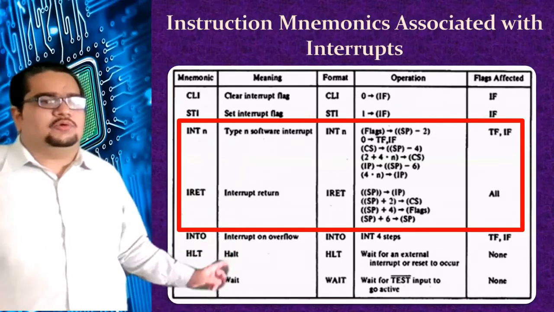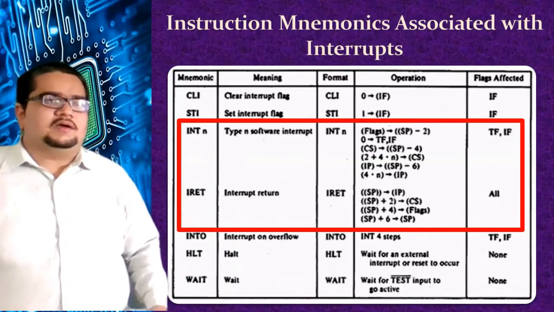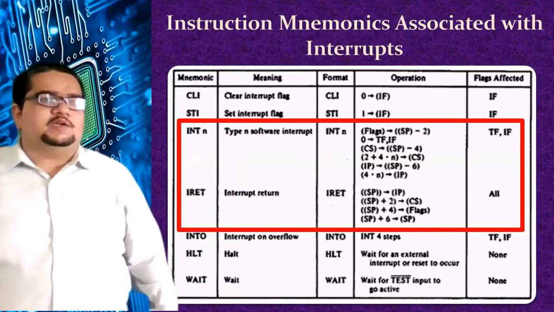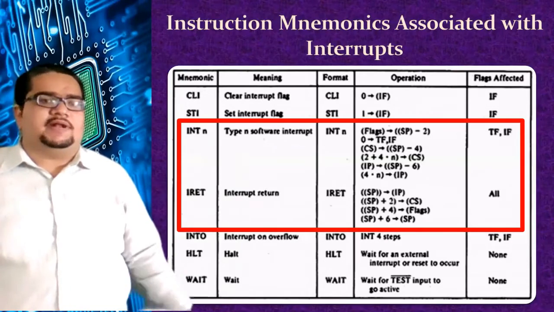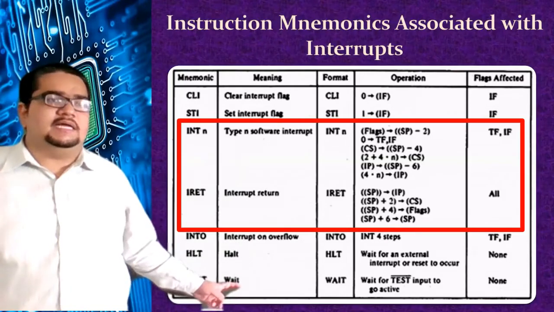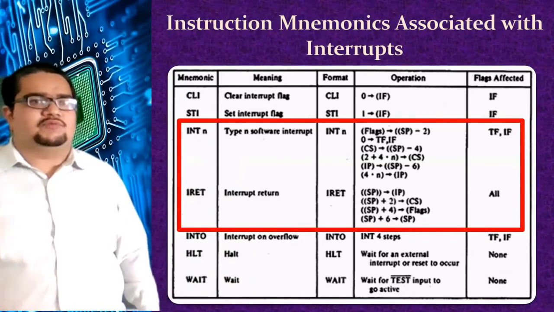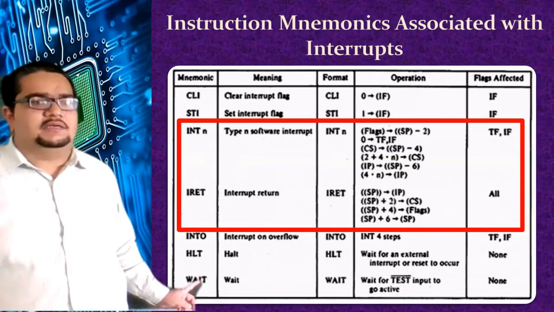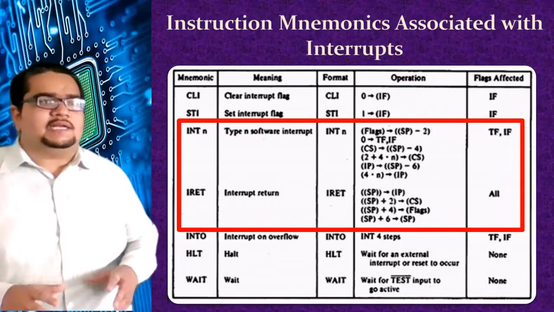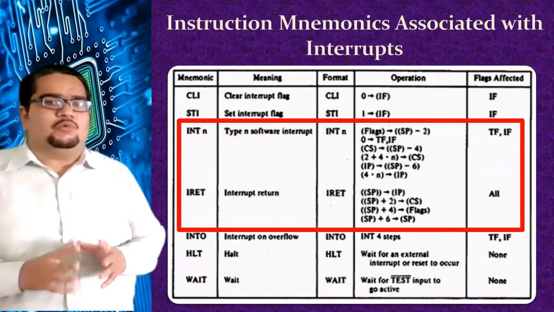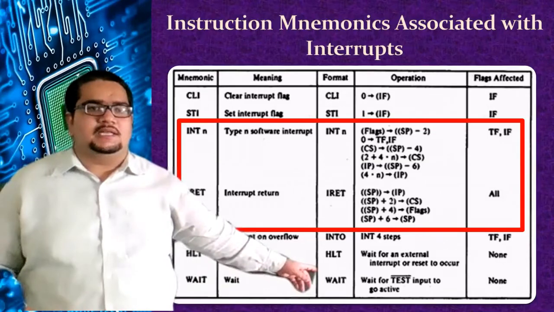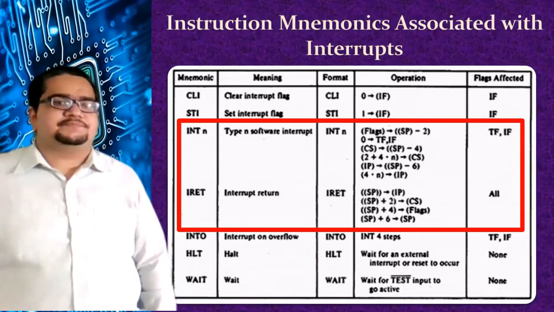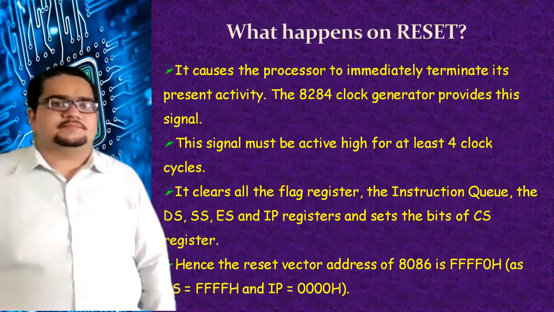Next is INTO, another instruction. If it is for the overflow interrupt, it can be called as INTO or INT 4. Then there is HLT and WAIT. We have seen earlier, while discussing the TEST pin in the pin diagram of the 8086, that whenever the program executes the WAIT instruction, the program goes into the waiting state and is revoked from it only upon receiving a low test signal into the hardware of the 8086.